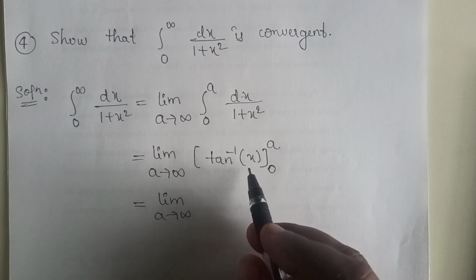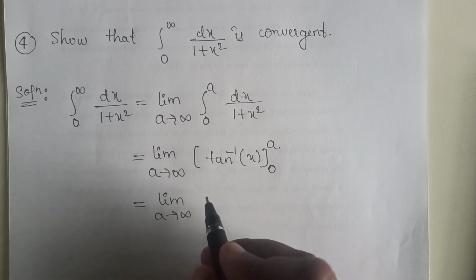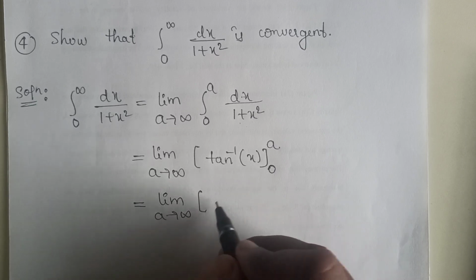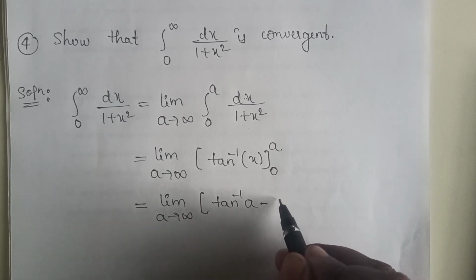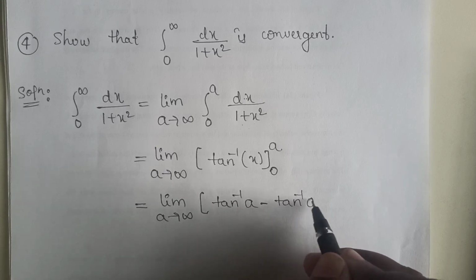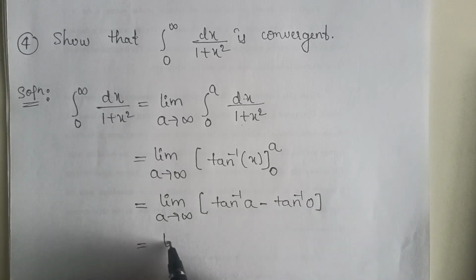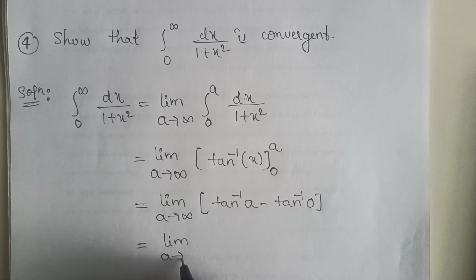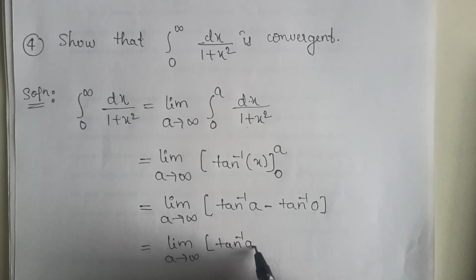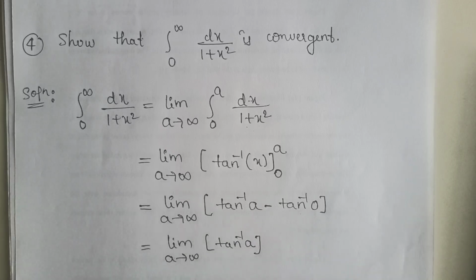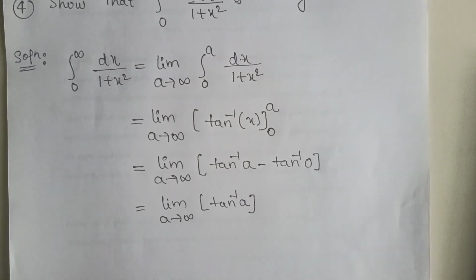Now on substituting upper limit and lower limit we get tan inverse of a minus tan inverse of 0, which is equals to limit a tends to infinity tan inverse of a. We know that tan inverse of 0 equals 0, therefore we get simply tan inverse of a.